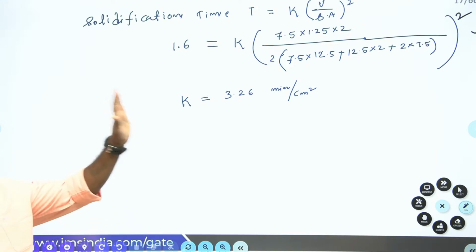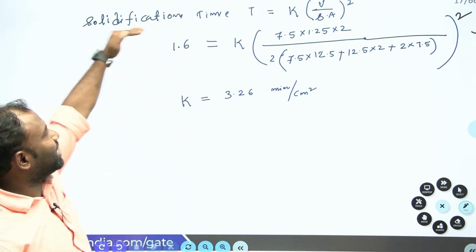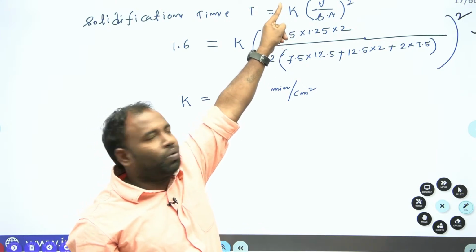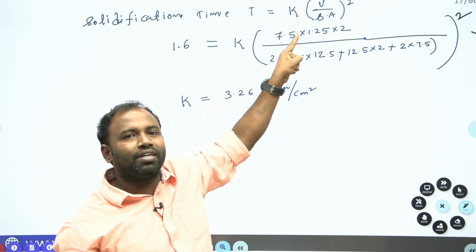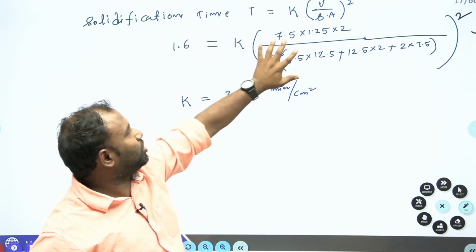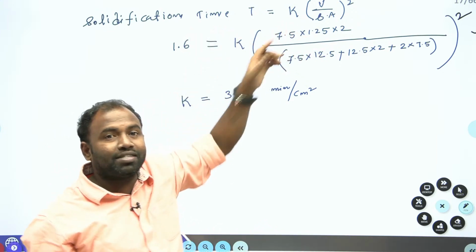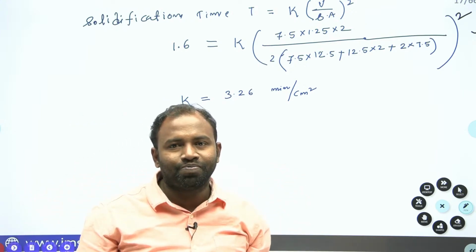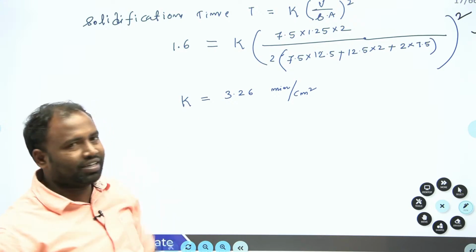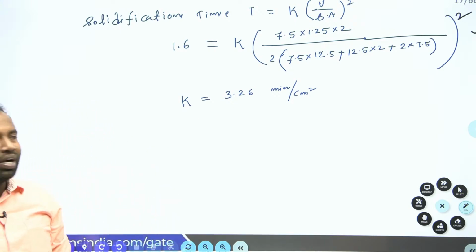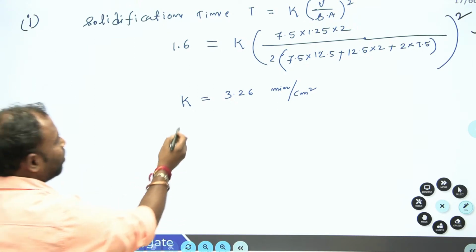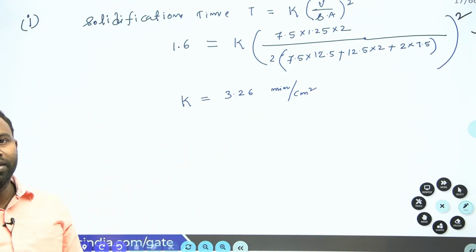So here the only thing is, you need to decide solidification time according to Chvorinov's rule, T equal to mold constant into volume of the casting divided by surface area whole square. The casting dimensions are already given in the problem, so I substituted the dimensions and got K. Clear, everybody? This is the first question. So the mold constant we have found is equal to 3.26 minutes per centimeter square.